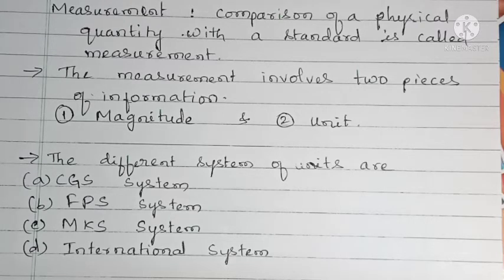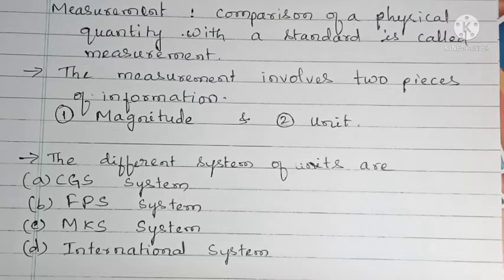Here we have the basic fundamental properties or basic units, that is length, mass and time. Previously we were using all these systems. British people were using the FPS system, and people in other countries used different systems.